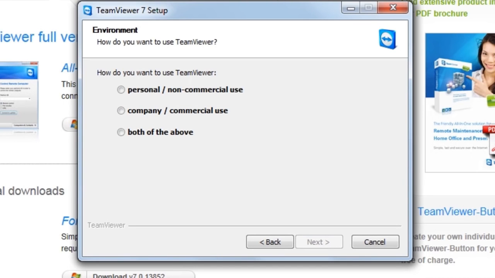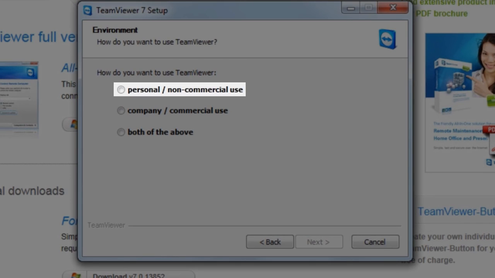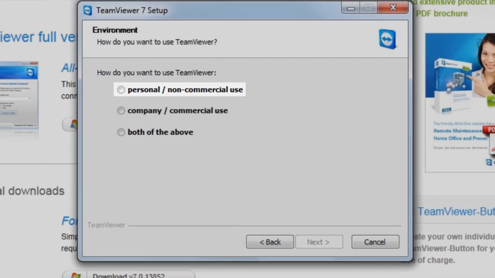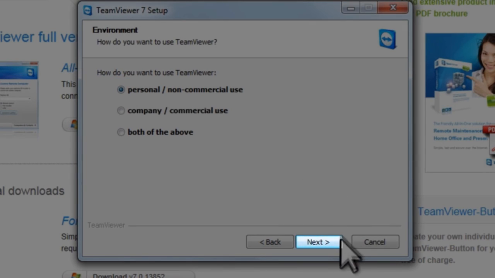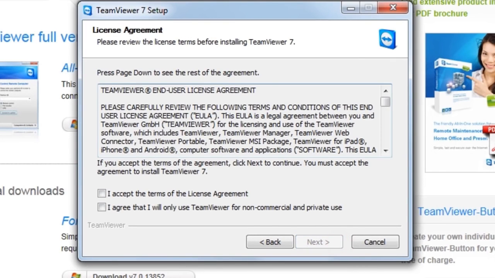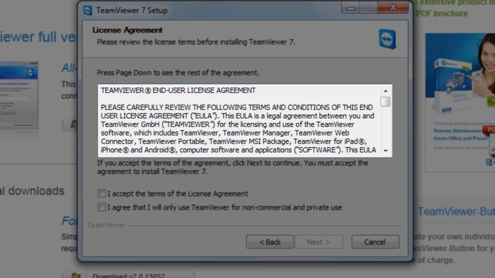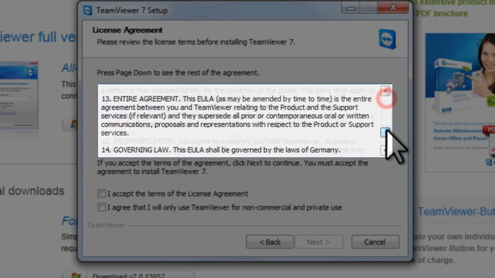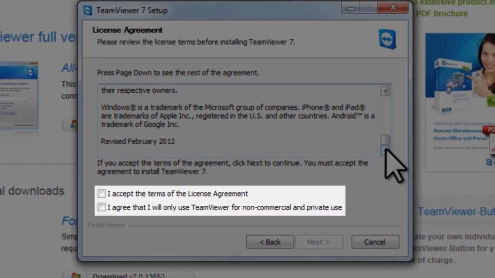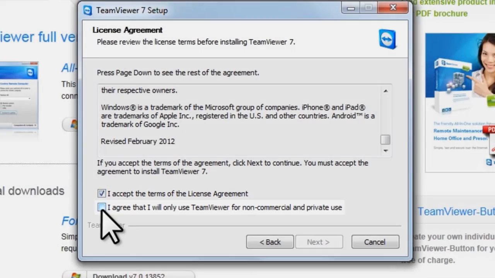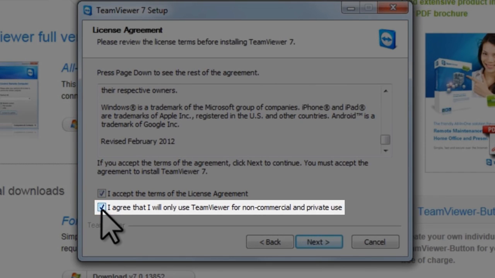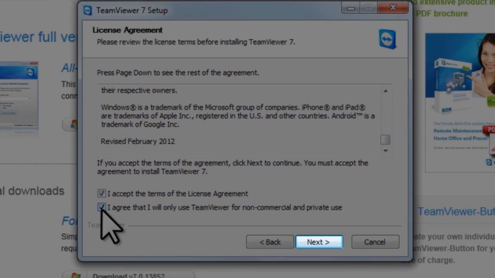So long as you meet the correct conditions, click to select the radio button next to Personal Non-Commercial Use, and then click the Next button. On the License Agreement screen, read the license agreement, click to select both options, I accept the terms of the license agreement, and I agree that I will only use TeamViewer for non-commercial and private use, and then click the Next button.